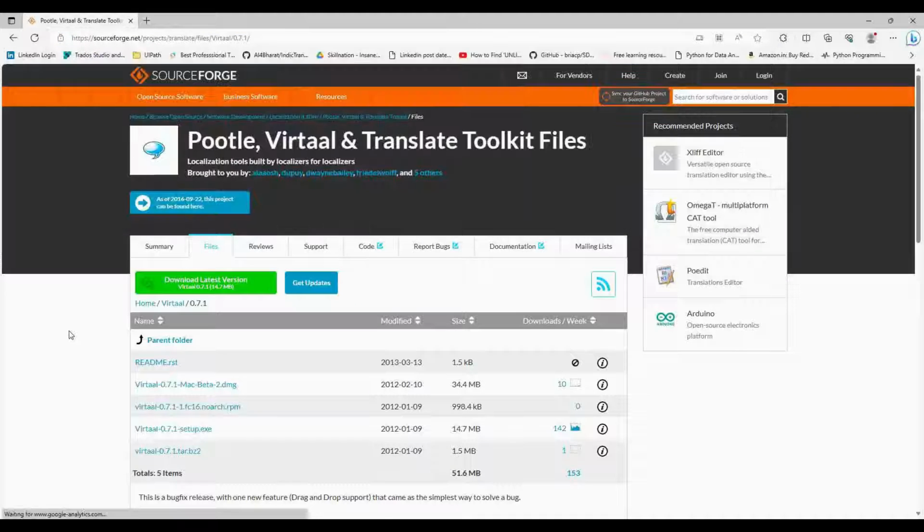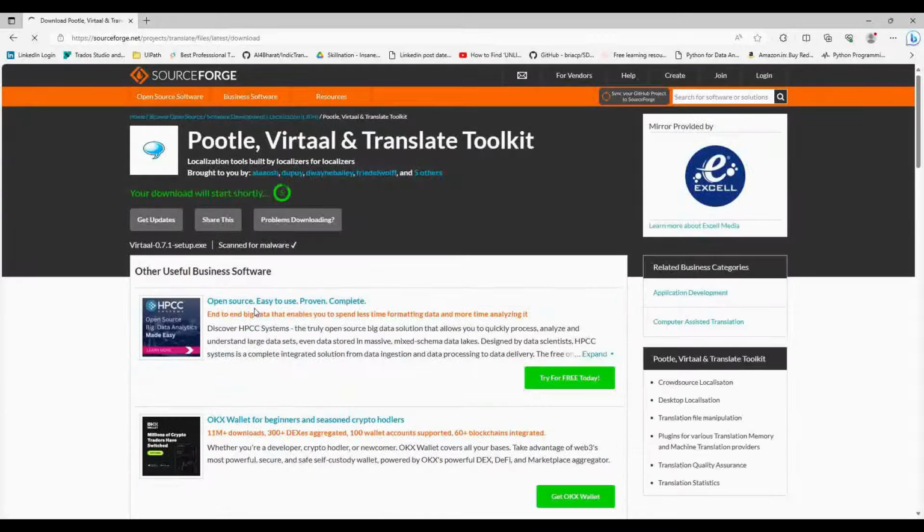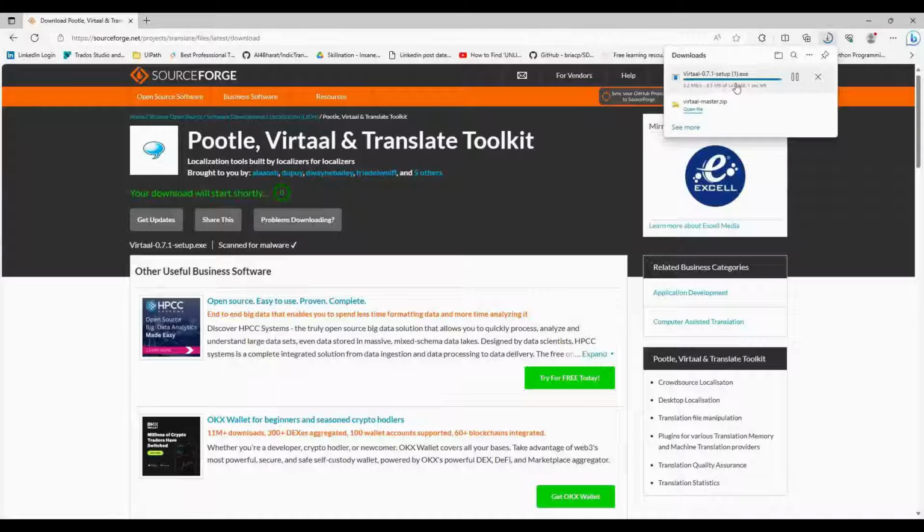Here you will see the latest and the old version. Just the old version is sufficient. Click the button. After the timer, the download will start, and it's a very small file of 14 MB. You can see the download has completed.